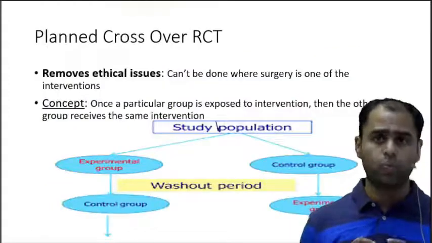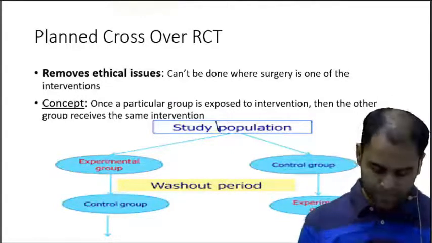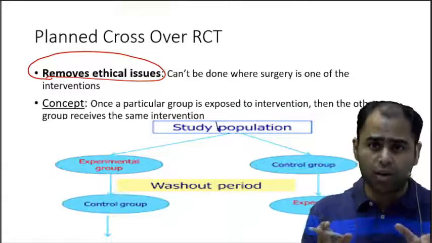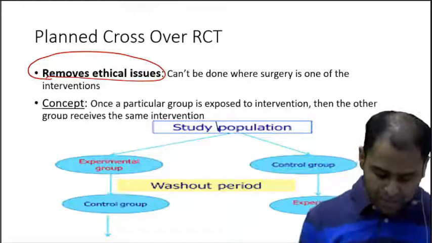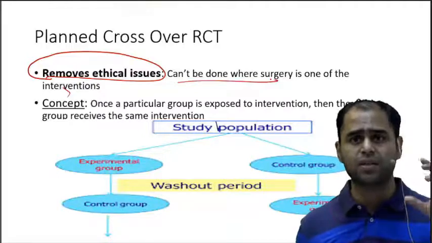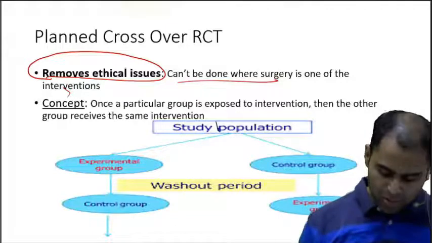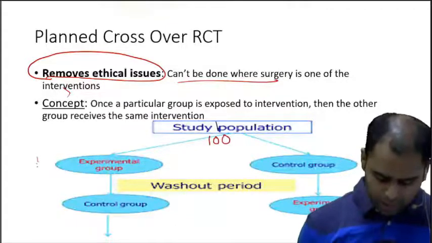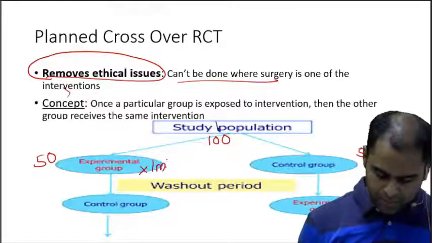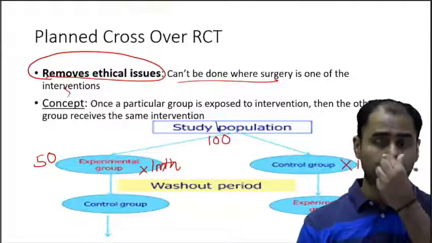And that is the reason we now see another type, a planned crossover RCT. This removes ethical issues because every participant will get both the interventions, but this is only possible in few cases. You cannot do it in cases where surgery or some kind of interventional therapy is there. So what will we do? We'll have 100 people, divide into 50 and 50. Suppose for 1 month they form the experimental group and they form the control group.